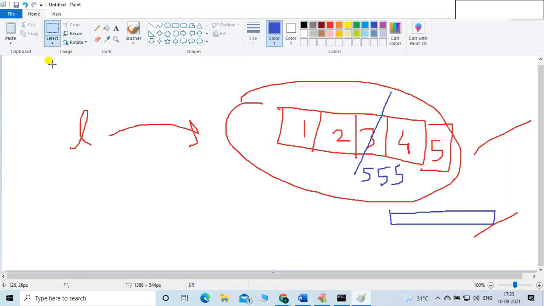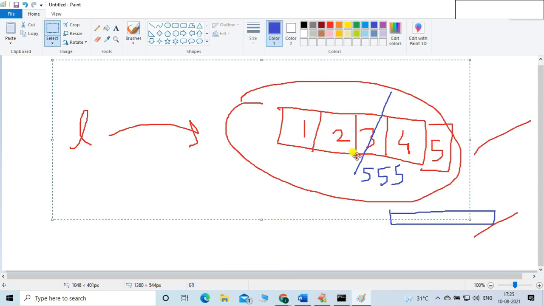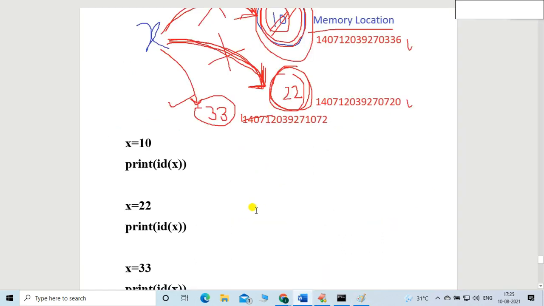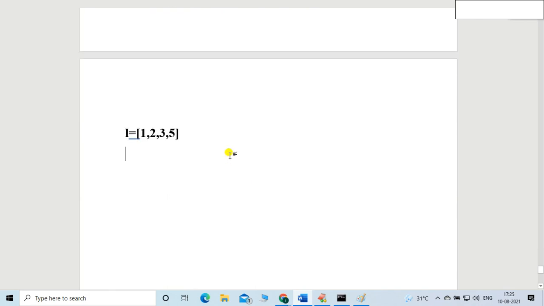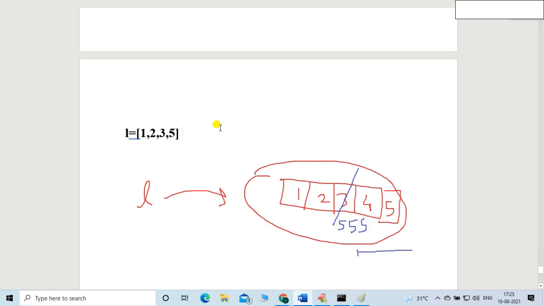Let me share this screenshot also. Very simple concept, and whatever code is required, let me show this code also, right?